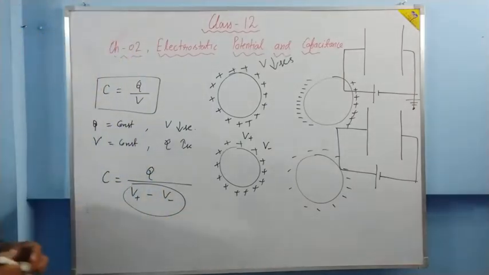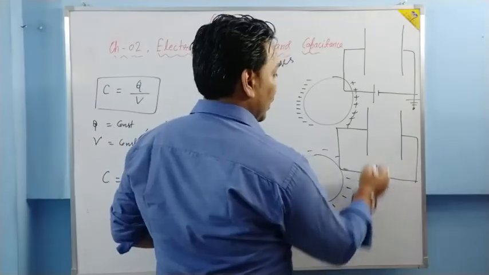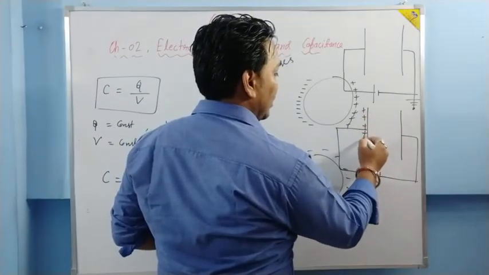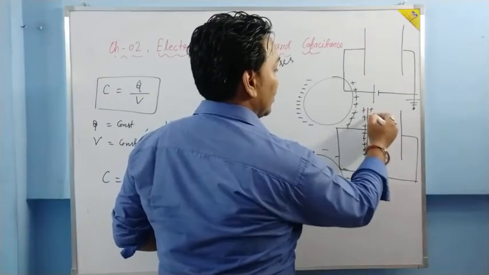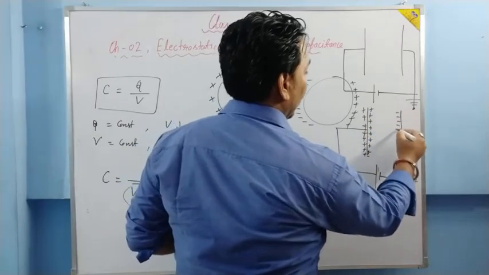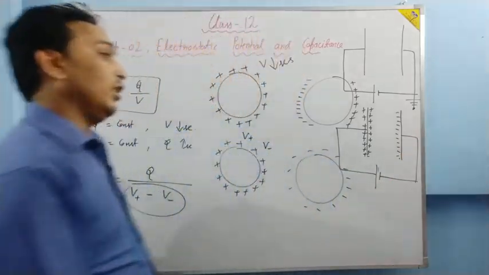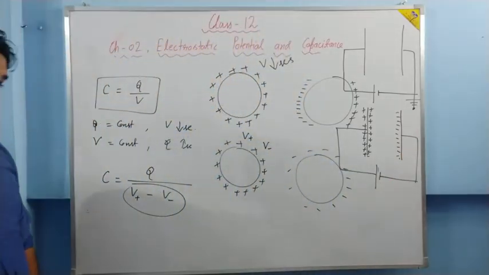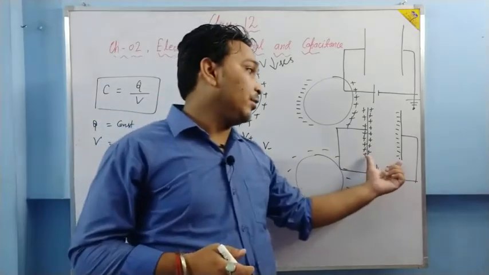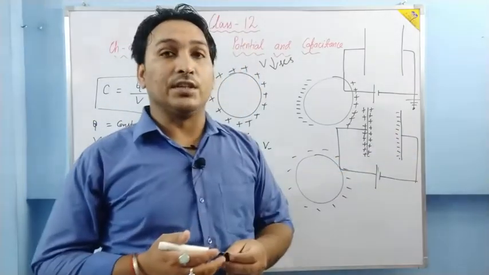Right? So because of it, what happens now? Due to this positive plate, this plate of the capacitor becomes positively charged. This is negative charge, and all the positive charge will go to the negative terminal. Is that clear? So now the potential difference between the plates, because of the presence of negative charge, decreases.